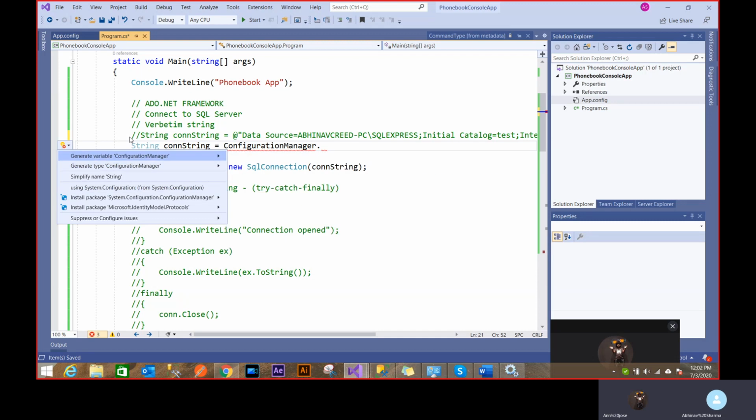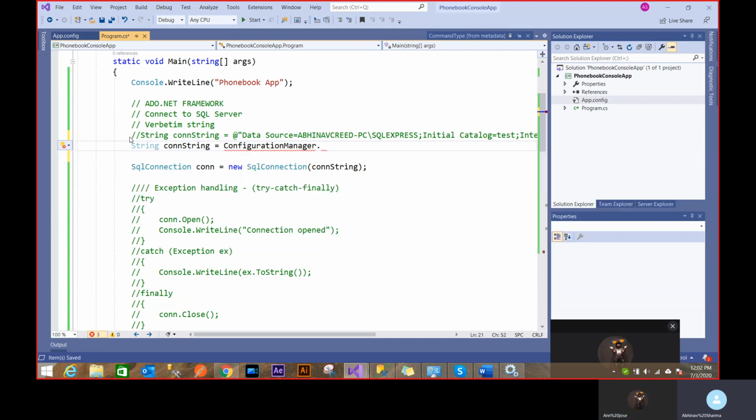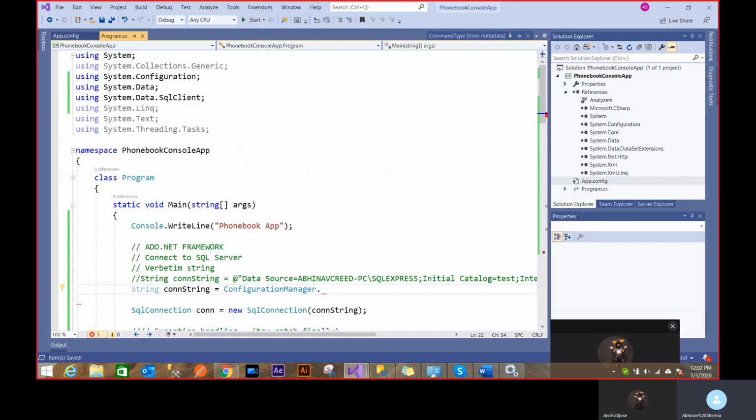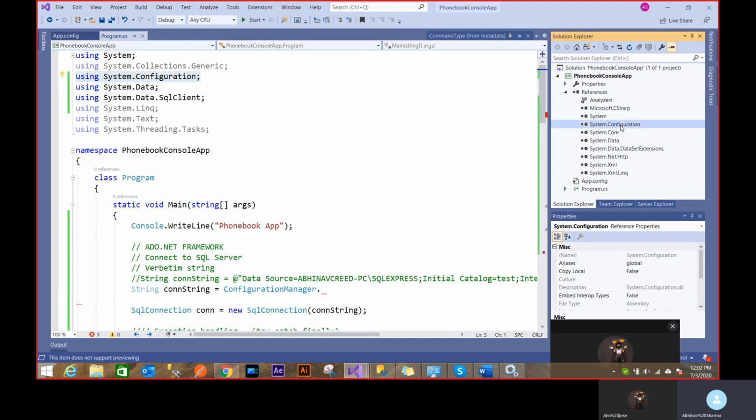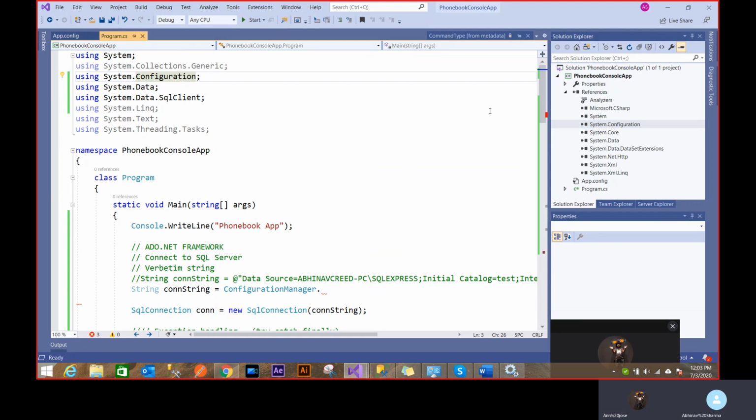I don't want to generate this variable, I don't want to generate this type. That's weird. I want to simplify it, so I'll press enter, using System.Configuration, and it's going to put that thing automatically. This is only possible because I am already referring to it here. Imagine I'm not referring to it here, then this is going to break down. It's not even going to provide me a suggestion to put this here. It has to be inside its references, and then only I can use it.